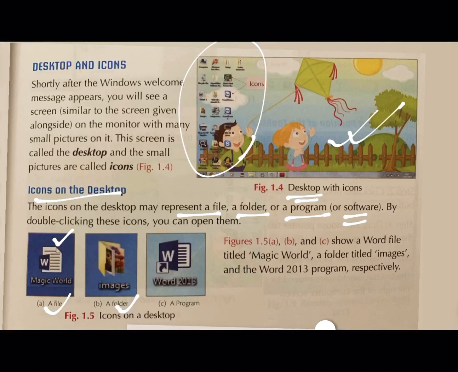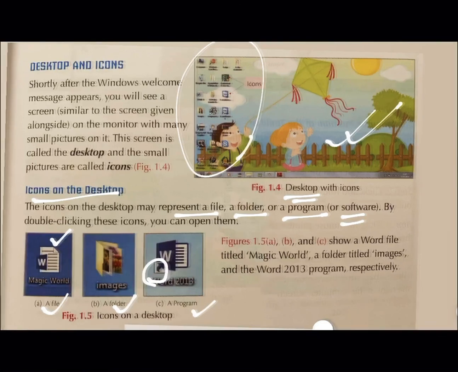Okay, and what is a program? This is a program or a software. Do you see this shortcut button? Okay, it means when you double click on it, it will automatically open the application, that is MS Word document that you were using. Okay, so ABC figures, what do they show? A word file. Title क्या है उसका? Magic Bolt. And a folder whose title is images and Word 2013 program. Okay.